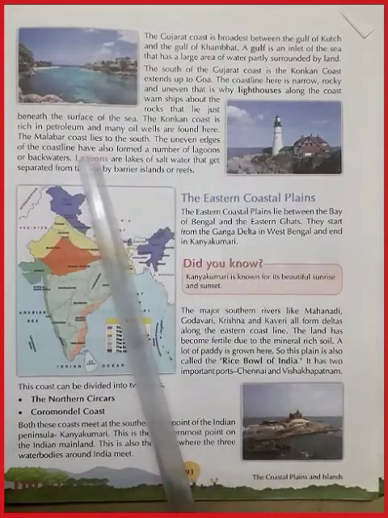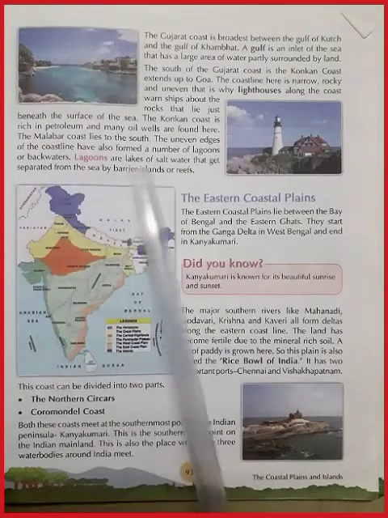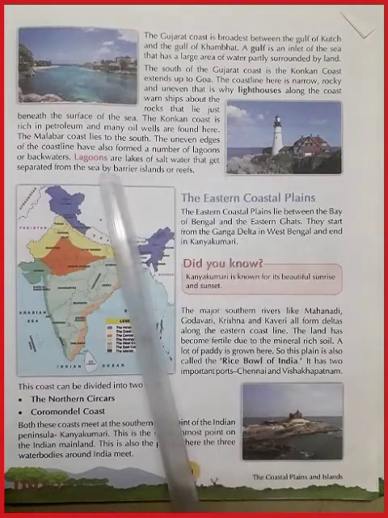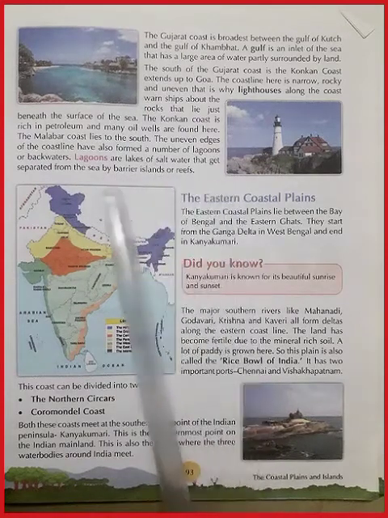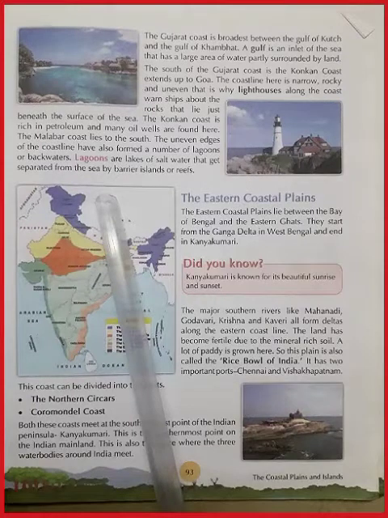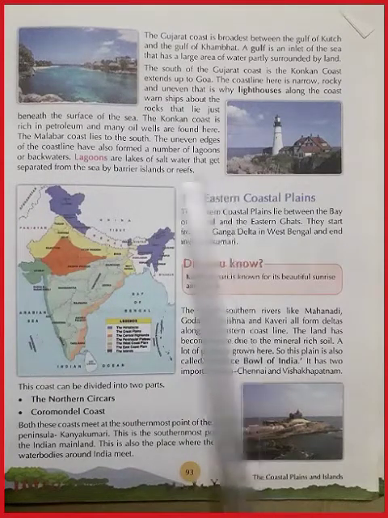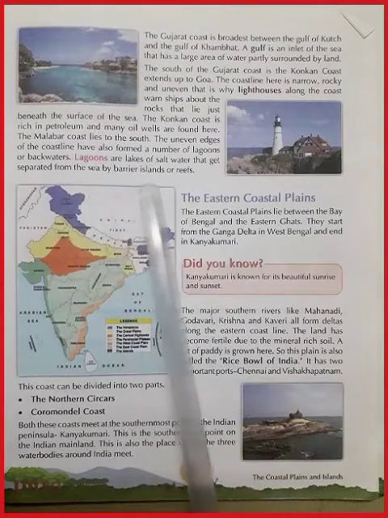The Konkan coast is rich in petroleum and many oil wells are found here. The Malabar coast lies to the south. The uneven edges of the coastline have also formed a number of lagoons or backwaters. Lagoons are lakes of salt water that get separated from the sea by barrier islands or reefs.